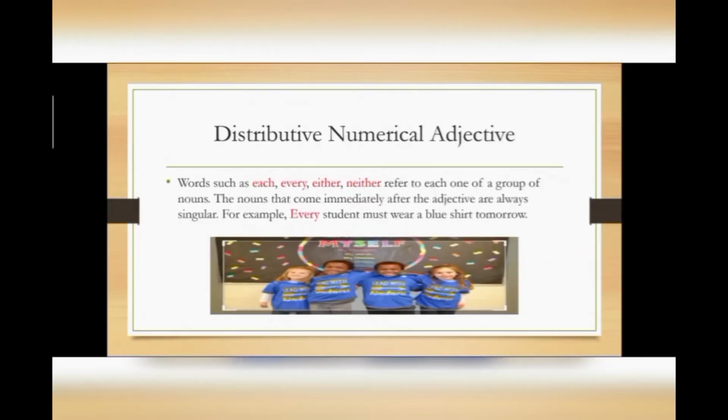Distributive numerical adjective. Words such as each, every, either, neither refer to each one of a group of nouns. Remember one thing, the nouns that come immediately after these adjectives are always singular. For example, every student must wear a blue shirt tomorrow. In this sentence, every is a distributive numerical adjective. This word refers to each and every one of the group, okay, each individual.